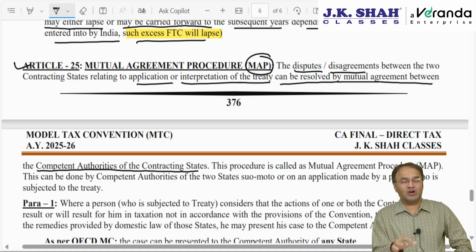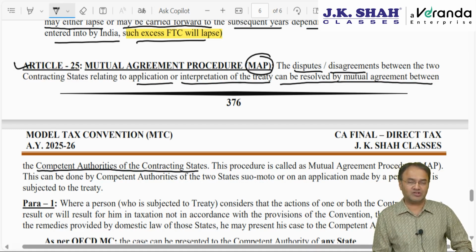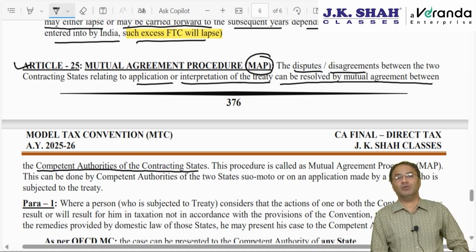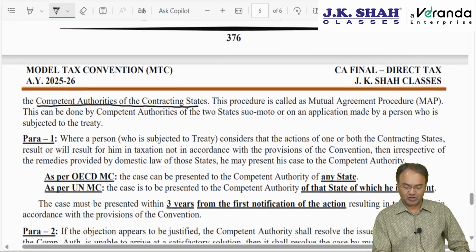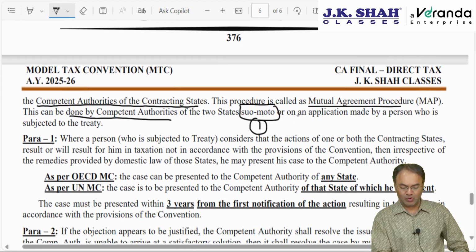They will sit together at the table, negotiate and discuss with each other, and come to a solution which is acceptable to both the parties on mutual understanding. That is called mutual agreement procedure. This procedure can be done by competent authorities either suo motu on their own, or number 2, on an application made by a person who is covered by the treaty.